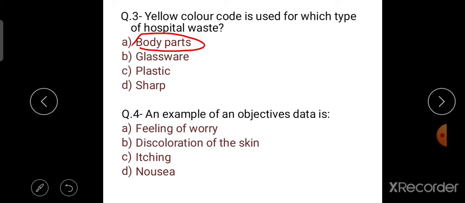Then question number 4. An example of objective data is: the options are feeling of worry, discoloration of the skin, itching and nausea.